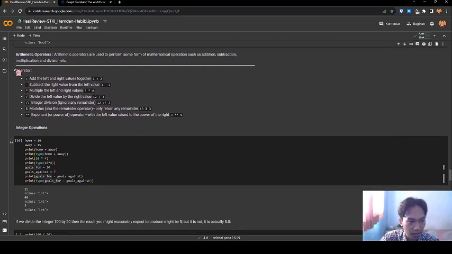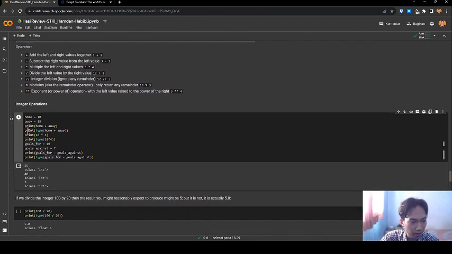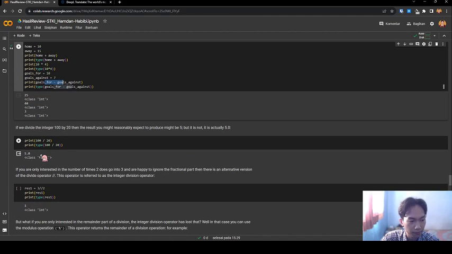Next, arithmetic operations. Arithmetic operators are used to perform some form of mathematical operations such as addition, subtraction, multiplication, and division, etc. Assign, add, subtract, multiply, divide, integer division, modulus, exponent. Let's see the code. Integer operations. I print home and away. This is type integer. 10 multiply 4. Subtract, the result is class integer.